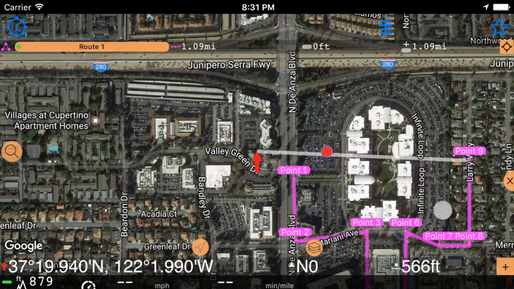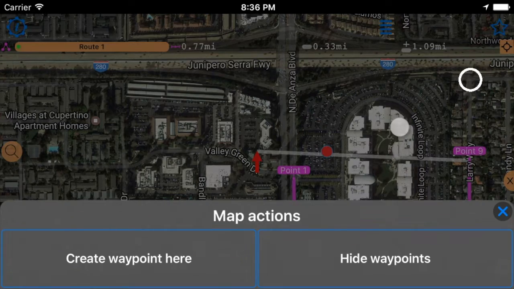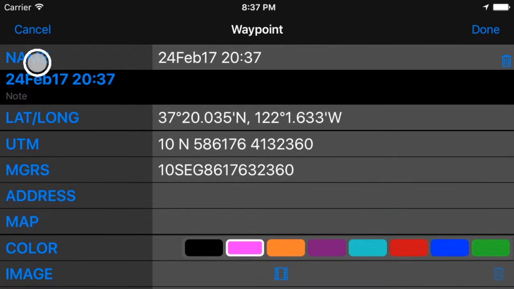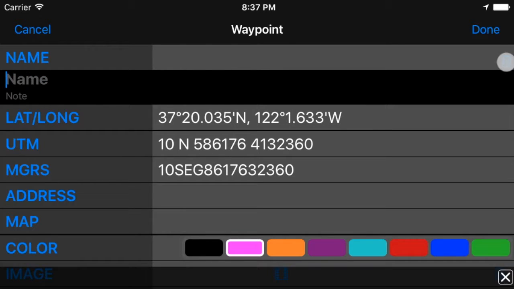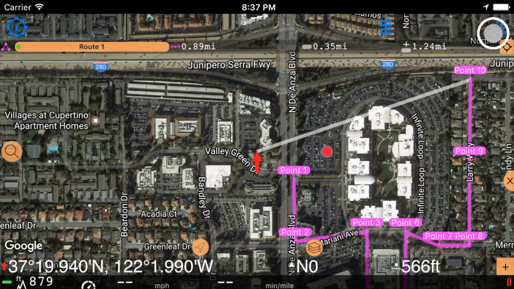Okay, moved here. Again, we can add a point here. Oh, let's delete it. You may ask, do I always need to move the map to add a new waypoint? As a matter of fact, you can just hold your finger on any place on the map and choose Create Waypoint here. If you want this waypoint to be automatically named by its order, just delete its name, have its name empty. Save it and you have point 10 here.